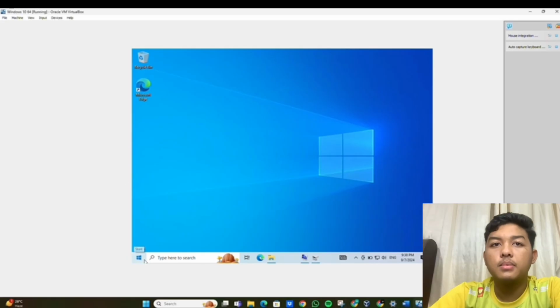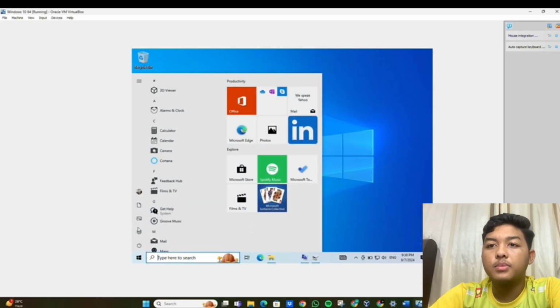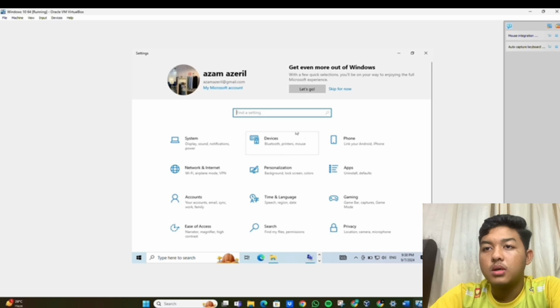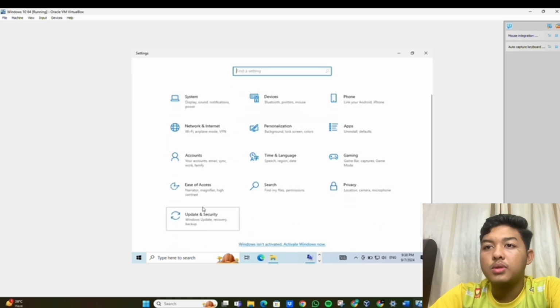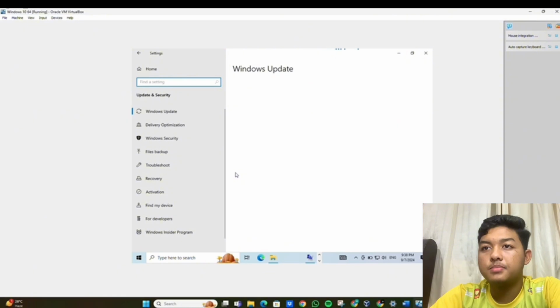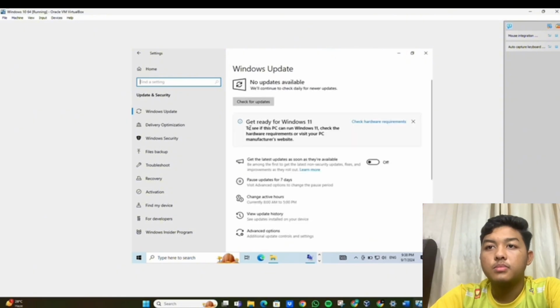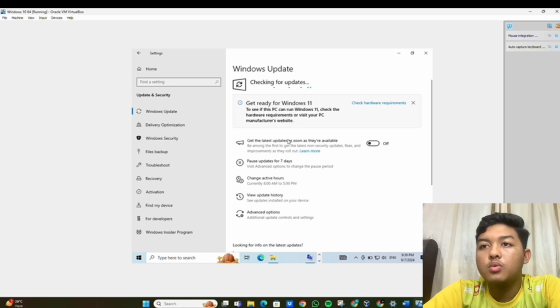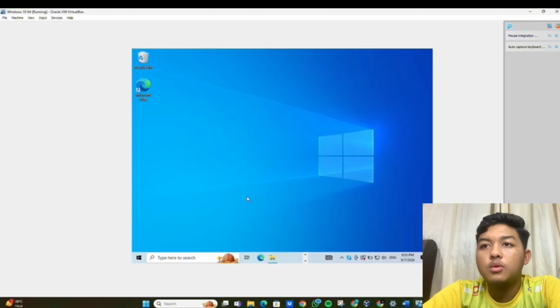So the next step is I will show Windows Update. The first one is we click Windows and then we press Settings. So we navigate to Update and Security. Click Check for updates to see if any updates are available. After we wait for a while, it will show the latest update.